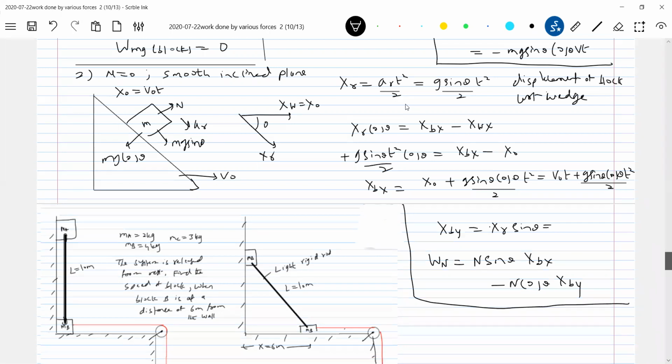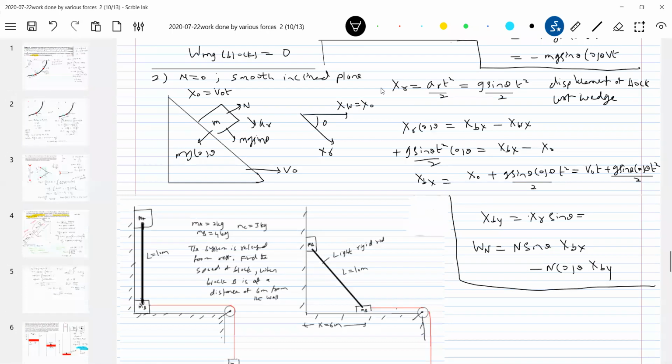There's a basic condition like this. So the block can be moved with a constant speed. So all the different situations will come.